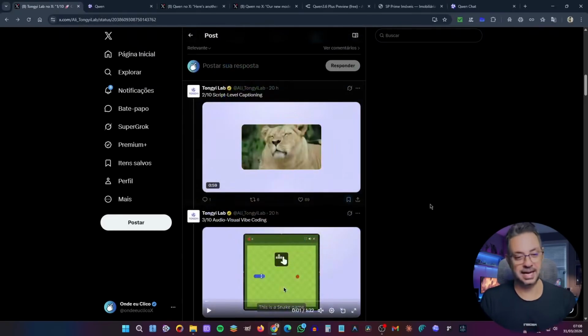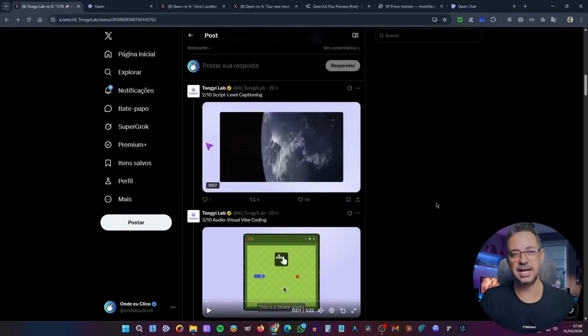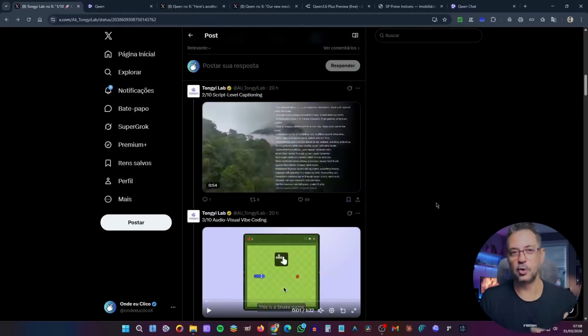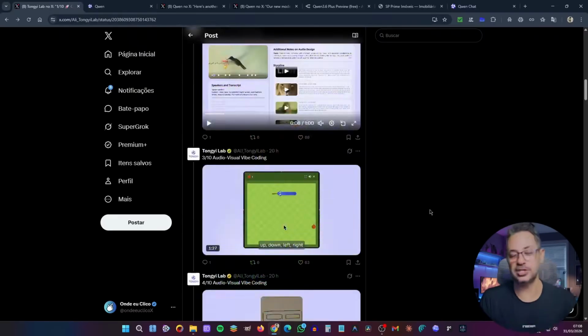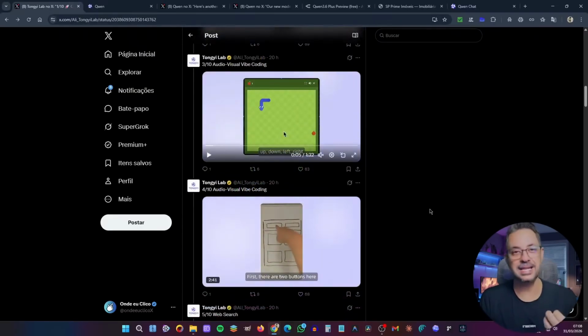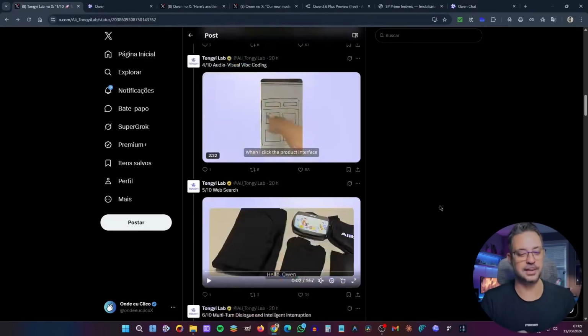So what they want to highlight here is mainly the visual capability of this new model. Using a camera, you can show it what you want to create. It understands images, audio, video, and text, and turns all of that into code. It's really cool because it works in real time. I'll show you here on the blog in a moment.